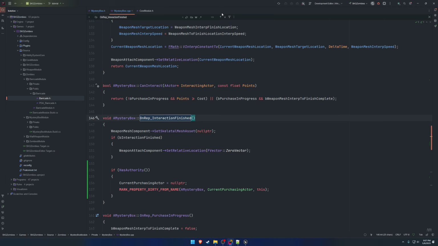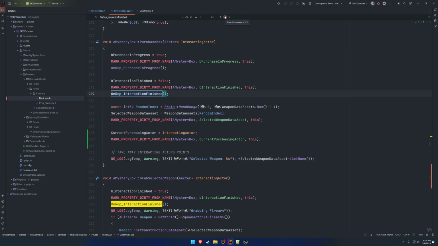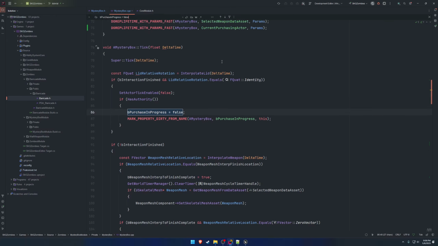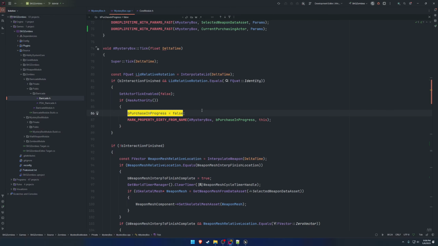Now this fires where exactly? Okay, we actually can't do that there. Actually, wait, yeah, we can. We just need to do it if it is true. Or even when purchase in progress is false. So that's done in tick right there, purchase in progress.